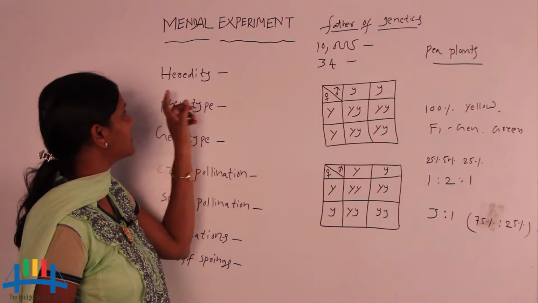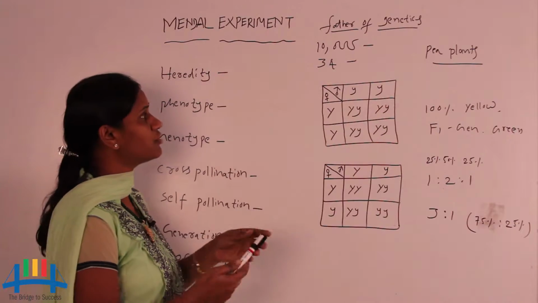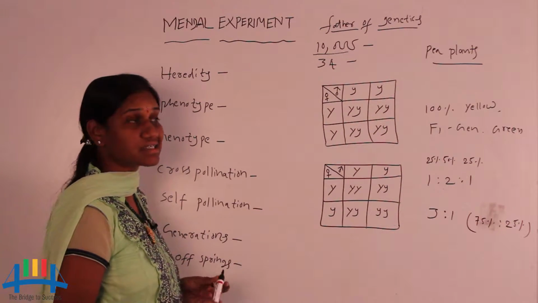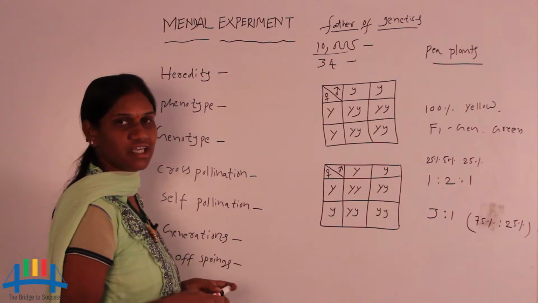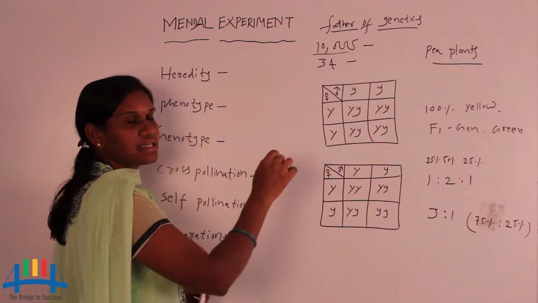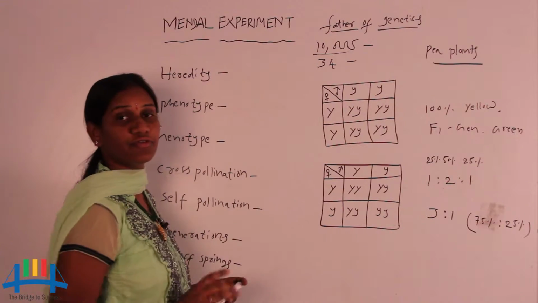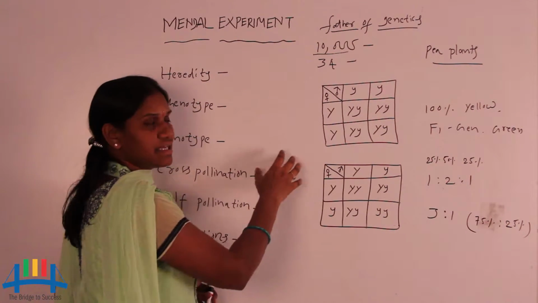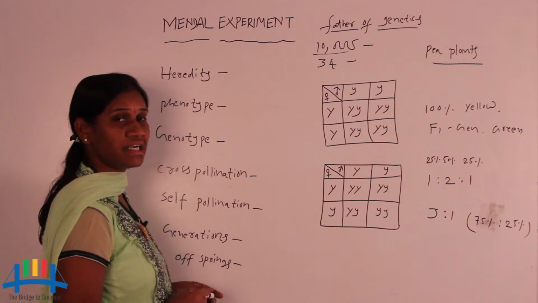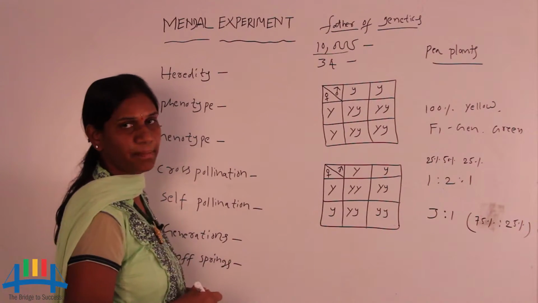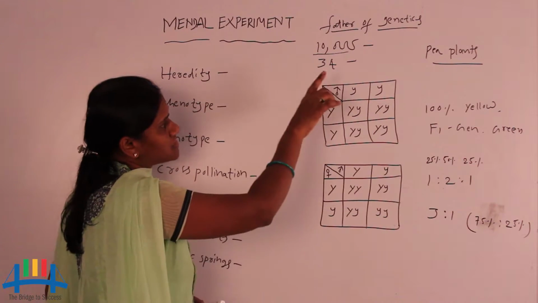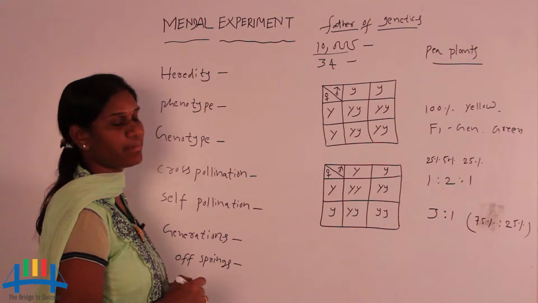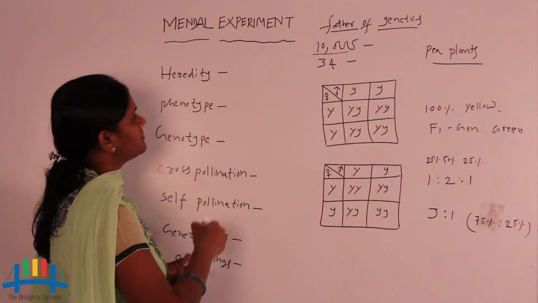Mendel did his experiment on pea plants, and he worked with 10,000 pea plants. He looked at the variations in those 10,000 pea plants and observed 34 varieties. Finally he discovered some principles about what happens in pea plants. Because of that we say Gregor Johann Mendel is the father of genetics.